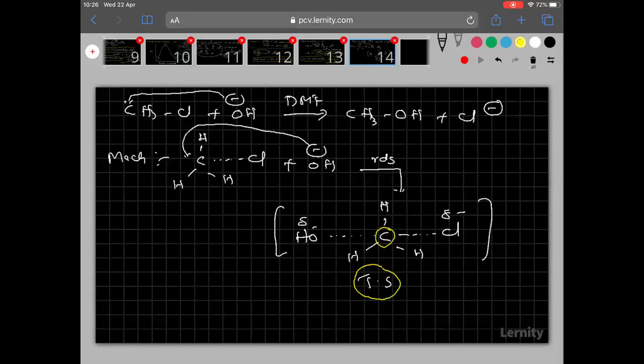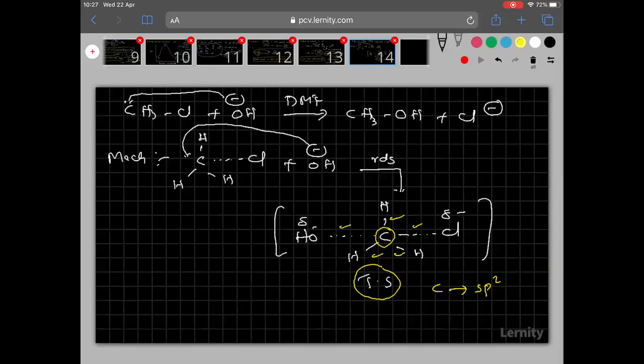Right? Now, here, for this carbon, 3 sigma bonds are there: 1, 2, 3. So, what is the hybridization of carbon? sp2. This is one of the previous competitive examination questions. Hybridization of carbon in the transition state is sp2. Only 3 sigma bonds are there. But what is the shape? For the shape, along with those 3 sigma bonds, we have to think about these two, total 5. So when 5 are there, what is the shape?